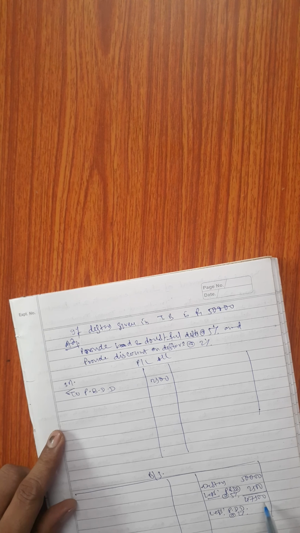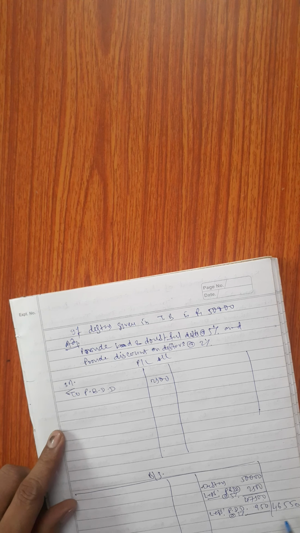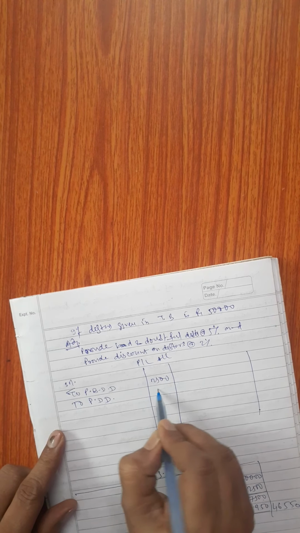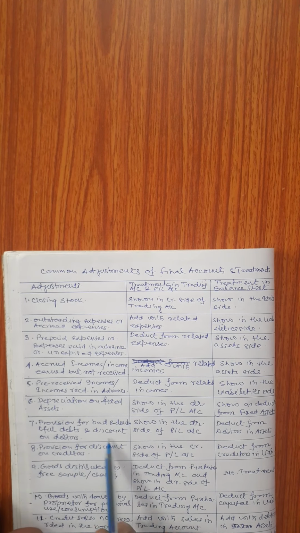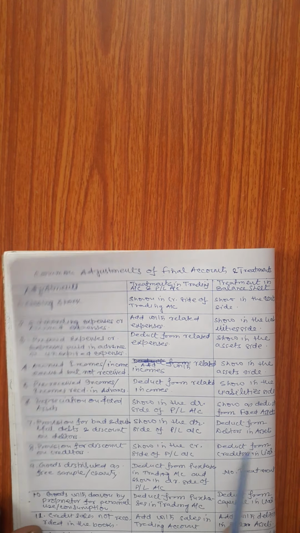It will be calculated on 47,500 and it comes to 950 rupees. Then this amount will be taken outside, 46,550, and this will appear in the debit side of the profit and loss account as PDD rupees 950. So if any provision for bad and doubtful debts is there, that will be shown in the debit side of the profit and loss account and will be deducted from the debtors.